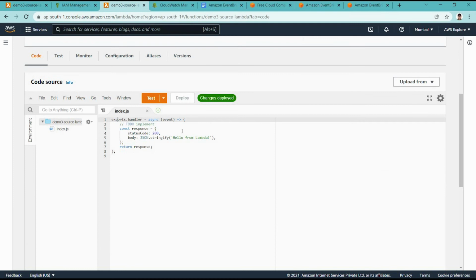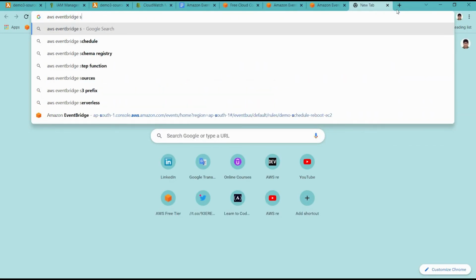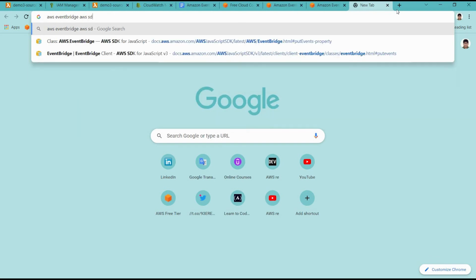Now in this Lambda we are going to write the logic to put an event on AWS EventBridge. Here we are able to directly search for the EventBridge AWS SDK.